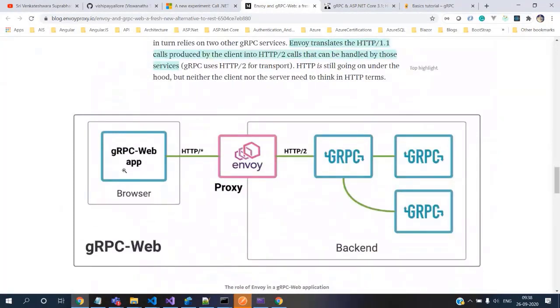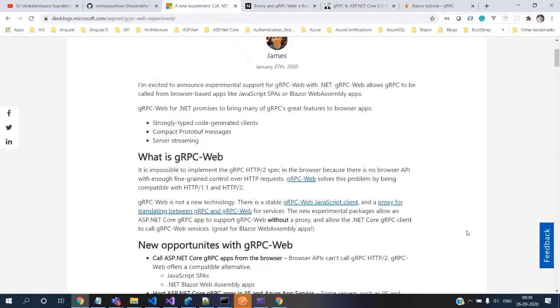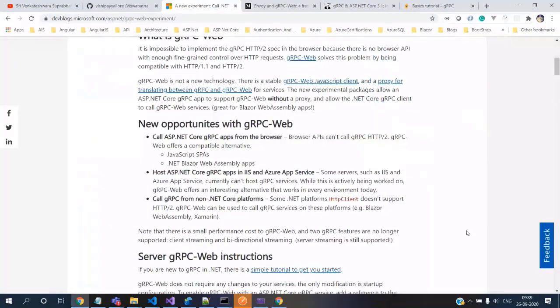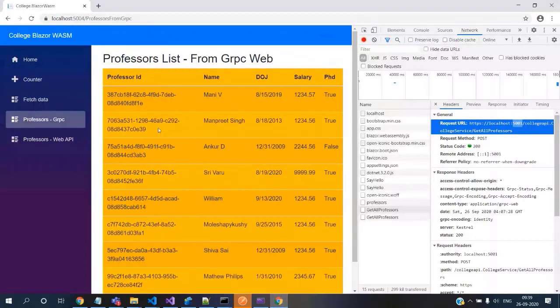Even if you have exposed a gRPC service, the browser previously could not talk to you, but now it can, through a proxy. And that has also been nuked, and now they have exposed this capability to talk directly, and that's what we are seeing now. From Blazor WASM, without any intermediaries, we are able to talk to gRPC using the gRPC web capability.